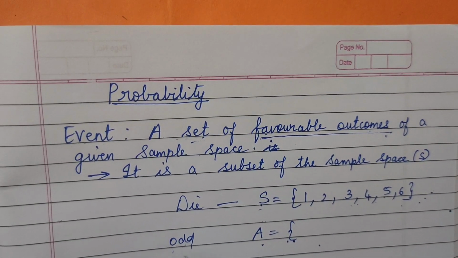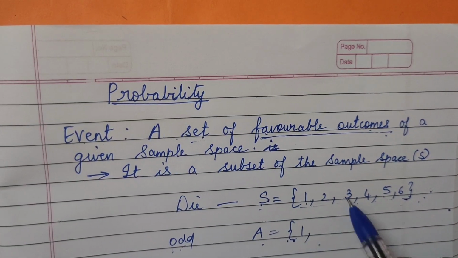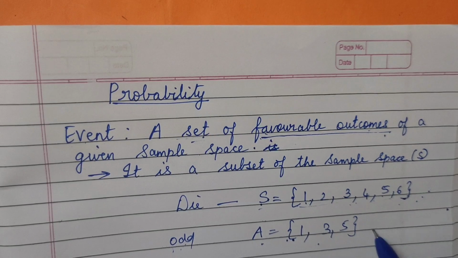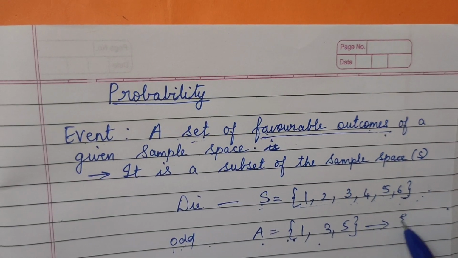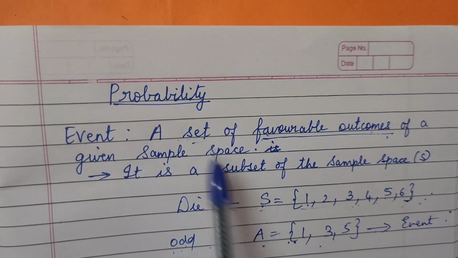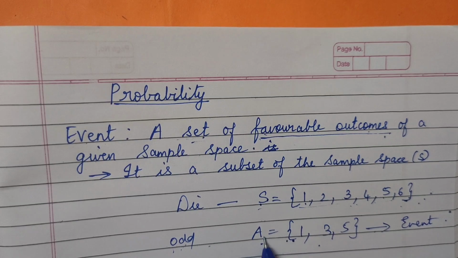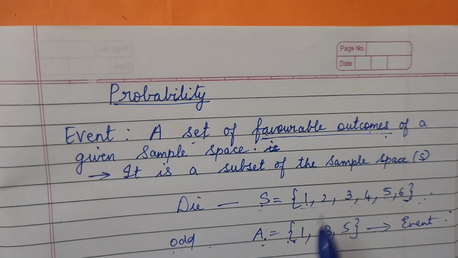I am telling here odd number. So what are the odd numbers from here? Tell me. That is 1, 3, and 5. So this is said to be an what, my dear? Event. When such a condition is told to you, see here, this is in the form of a set. If the name is not given, you can assign your own name, any letter, alphabet.